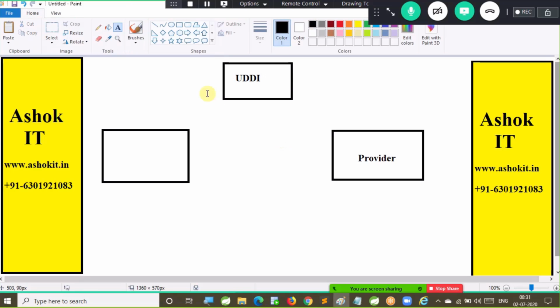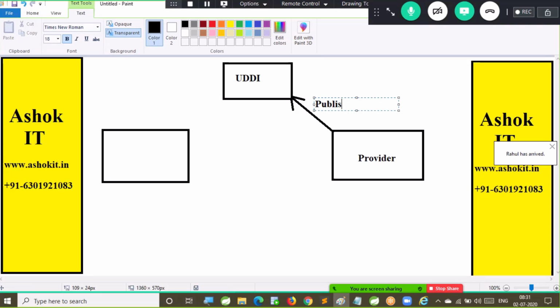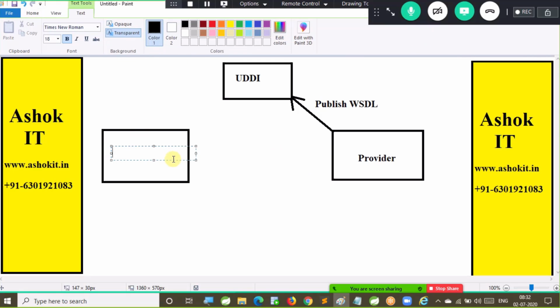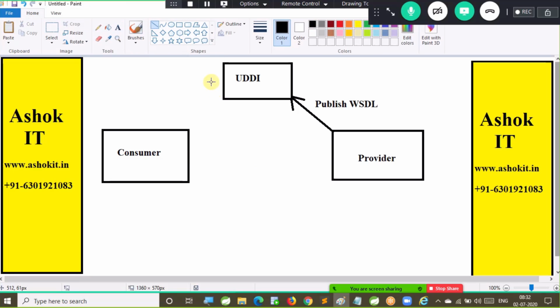Now, once provider development is completed, the provider will place the WSDL file in the UDDI. That is called publishing the WSDL file. The provider will publish the WSDL to UDDI. Then the consumer has to discover the WSDL and download the WSDL.